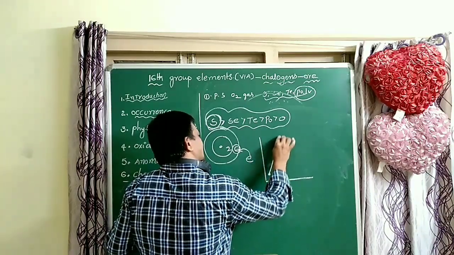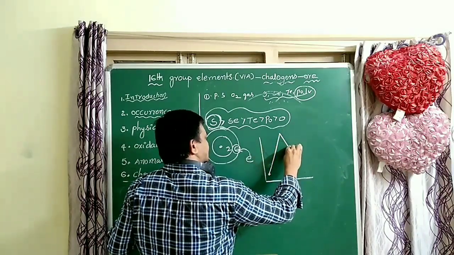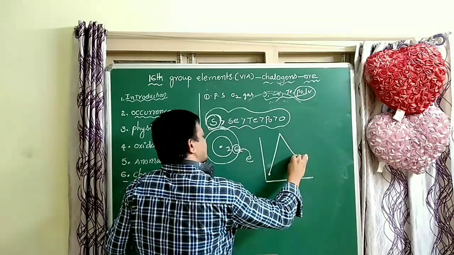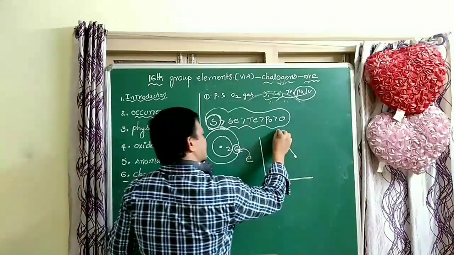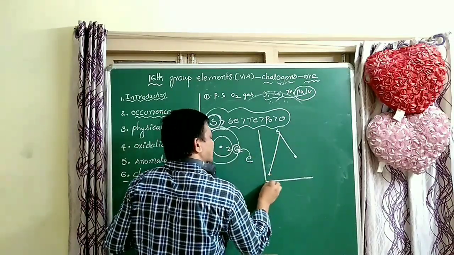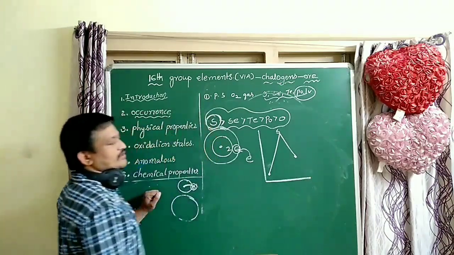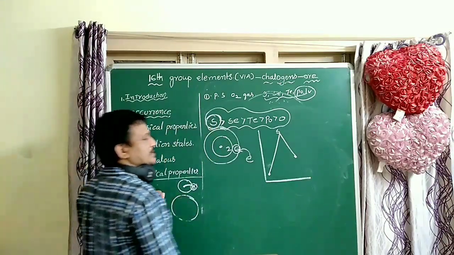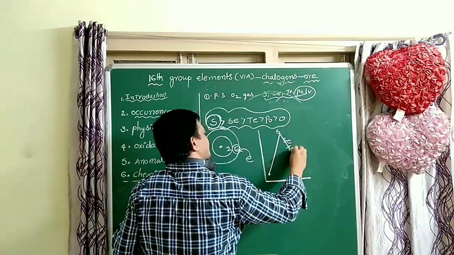So sulfur is highest, and then it decreases, but polonium also has a larger value than oxygen. These are all negative values, and negative indicates that energy is released: sulfur, selenium, tellurium and polonium.